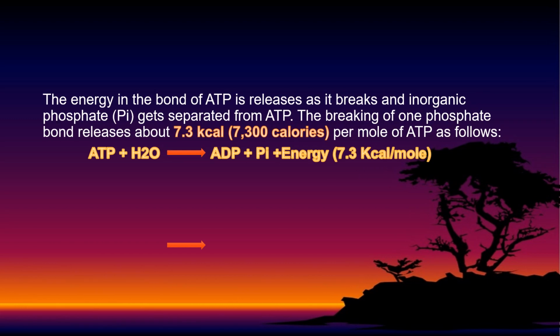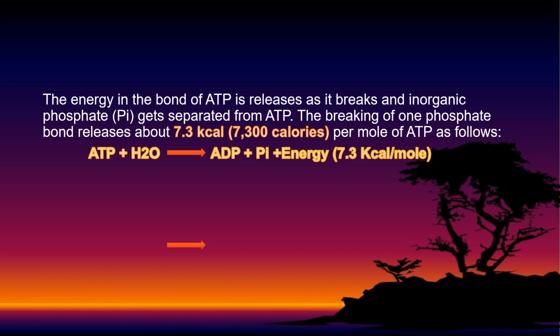The energy is in the bond of ATP. There is a bond between the three phosphates, ribose and adenine. The energy in the bond of ATP is released as it breaks down: an inorganic phosphate, Pi, gets separated from the ATP, and a single phosphate is separated.